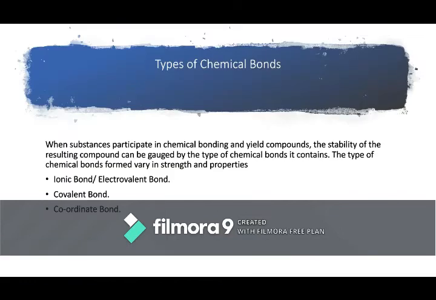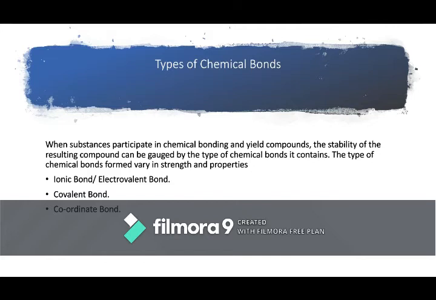Now, before we start with types of chemical bonds, let me remind you once more, what are the reasons for chemical bonding between atoms? Firstly, it is related to the tendency of each atom to attain the stable electronic configuration of the nearest noble gas, meaning these atoms want to obtain the structure of a stable noble gas, meaning 8 electrons in the outermost shell, which we also call an octet structure.